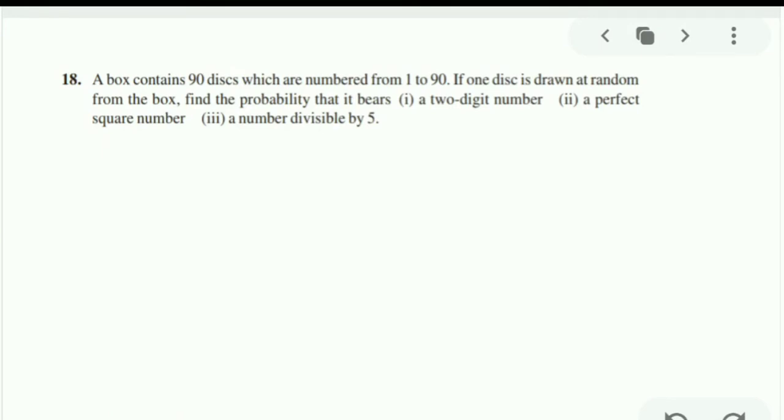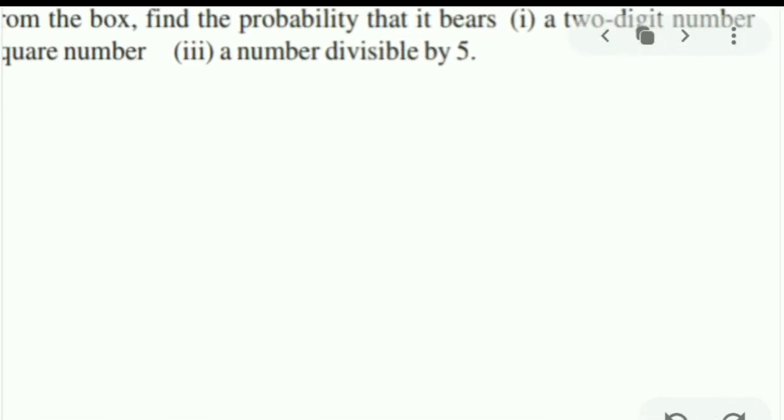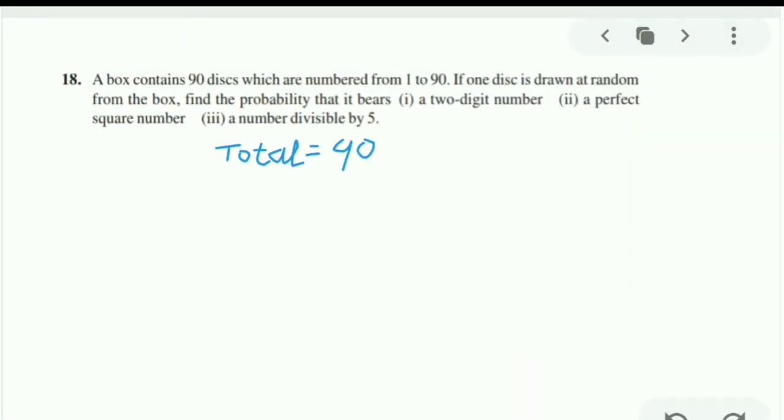Let us read the question. A box contains 90 discs which are numbered from 1 to 90. Sometimes they give from 1 to 90, which means the total is 90. Here I will write that total as 90. But sometimes they say the discs are numbered between 1 and 90, then the total will change because we do not have to count 1 and 90. So read the question properly, what they have given.